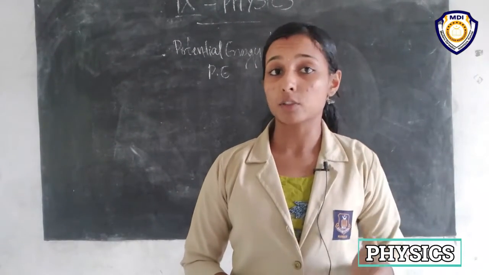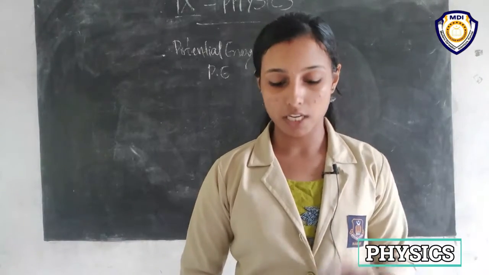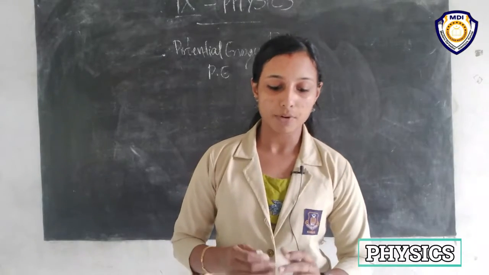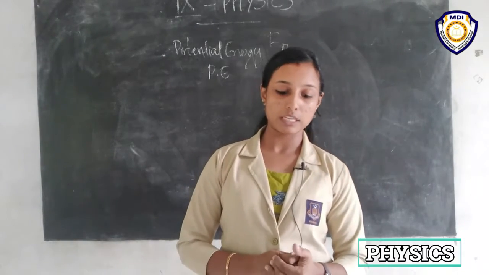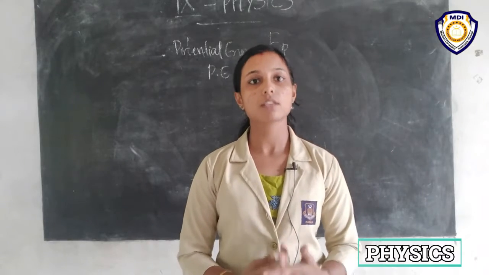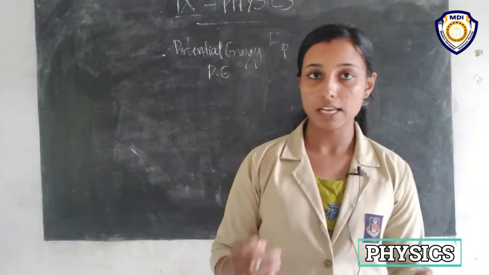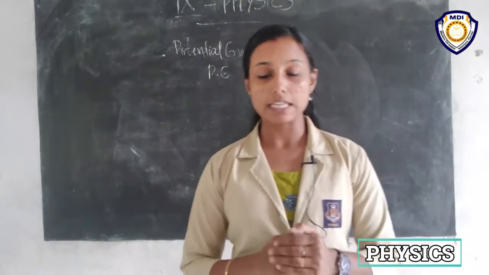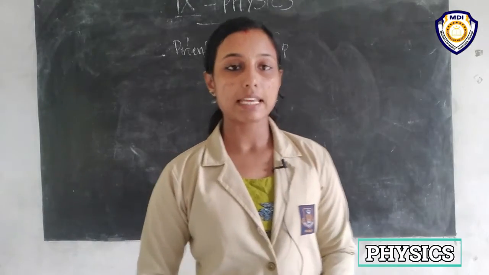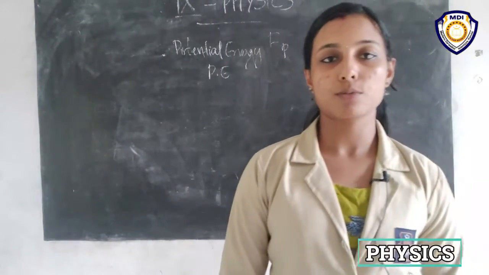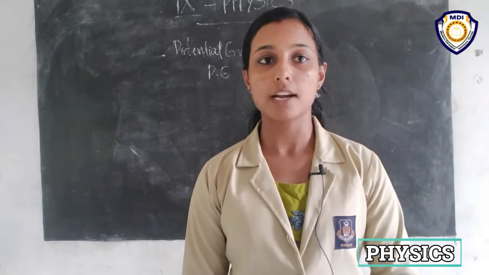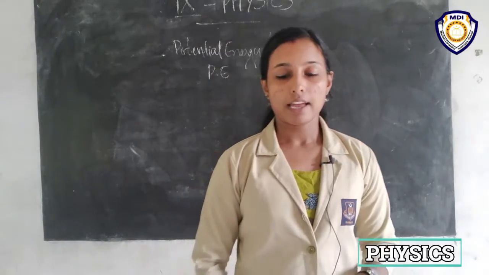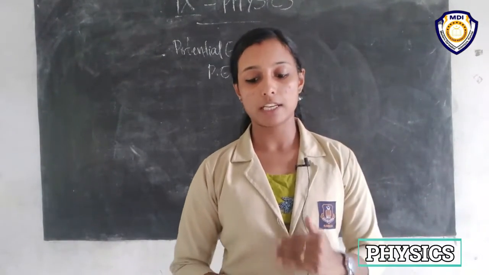So the potential energy possessed by the object is the energy present in it by virtue of its position or its configuration. You should underline this definition of potential energy, and you should read the activities, which all tell us about potential energy.